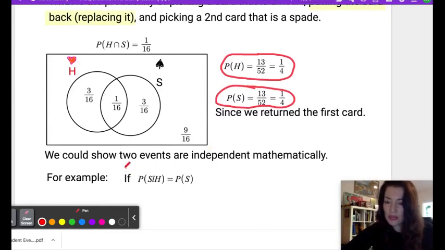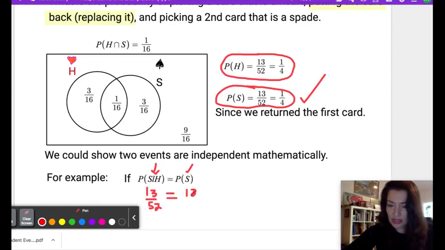Now, to show independence, we can show that mathematically. If two events are independent, then the probability we pick a spade given we already picked a heart, that is, if we already picked a heart, what is the probability of picking a spade? If the probability of picking a spade doesn't change, then those two events are said to be independent. In other words, the probability of picking a spade given we already picked a heart is going to be 13 out of 52, which equals the probability of picking a spade, which is 13 out of 52.